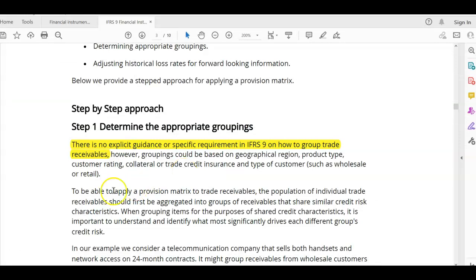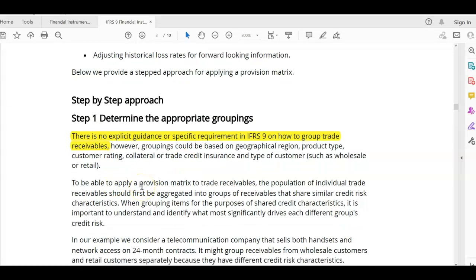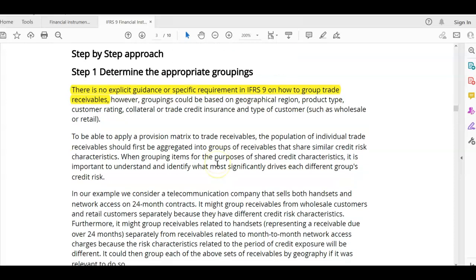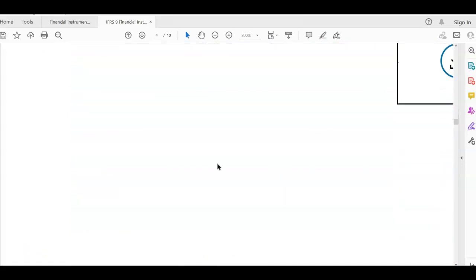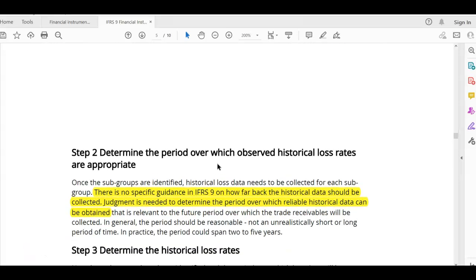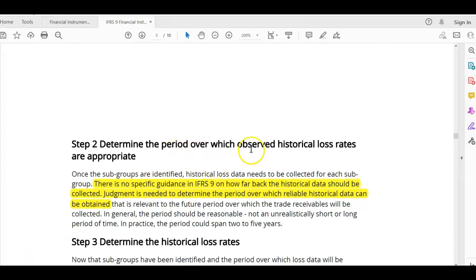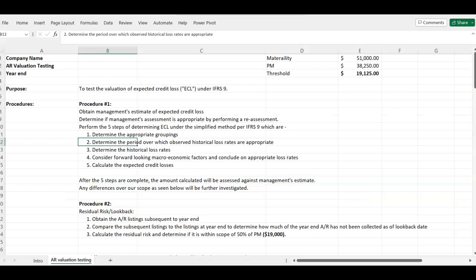Sorry. So can you see the standard here? The standard has told us the steps we need to take when performing the impairment. So we have step 1. As an auditor, I'm going to follow each of these steps to be able to perform that audit. So we have step 1 right here, as you can see. We have step 2 right here. It says determine the period over which observed historical loss rates are appropriate. I'm going to show you how we actually audit each of these steps.